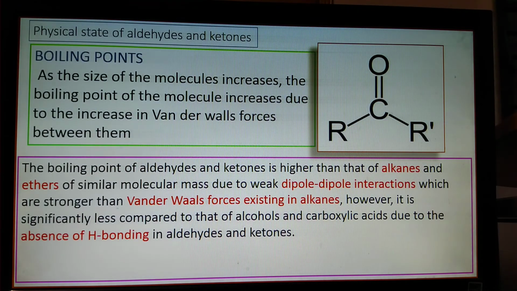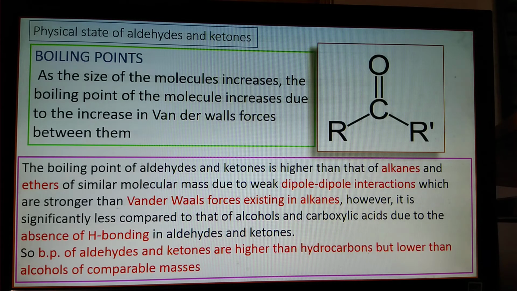If we compare, then the boiling point of aldehyde and ketone is rather higher than that of alkanes and ethers, but less than alcohols and carboxylic acids, as there is no hydrogen bond in case of aldehydes and ketones. So we can say that boiling points of aldehydes and ketones are higher than hydrocarbons, but lower than alcohols of comparable masses.